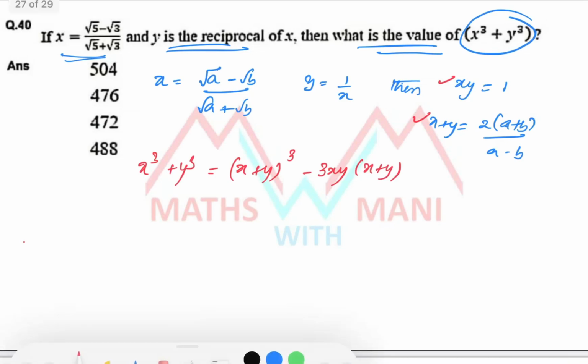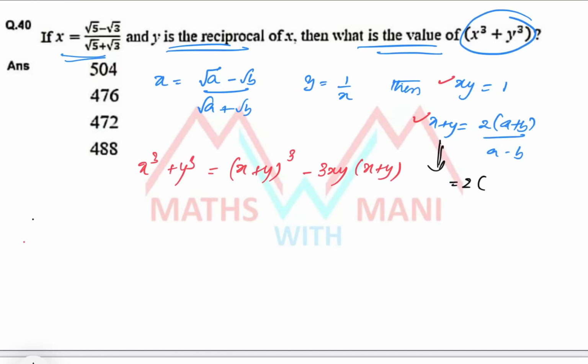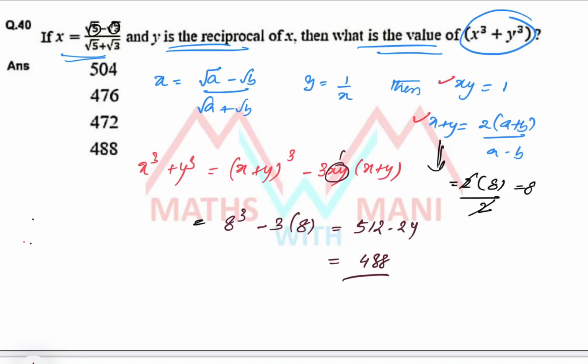That's it. So find the value of x plus y. Here x plus y equals 2 into (a plus b) by (a minus b). a is 5 and b is 3. 5 plus 3 is 8, 5 minus 3 is 2. 2 and 2 cancel, so we get 8. So substitute this value. 8 cube minus 3 into xy, which is 1, so 1 into 8. 8 cube is 512 minus 24, that is equal to 488. Where is 488? Fourth option. So the fourth option is the correct answer.